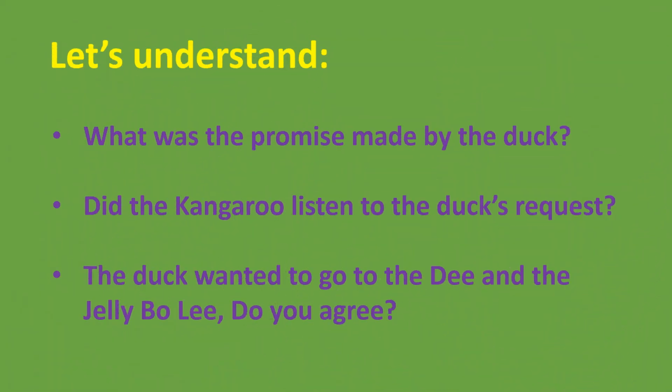Let's understand stanza 2. What was the promise made by the duck? The duck promised only to say a quack. It also promised that it would sit quite still. That is, it would not move or disturb the kangaroo. How long did the duck promise to sit like that? All through the day.